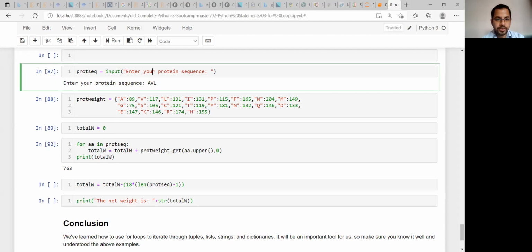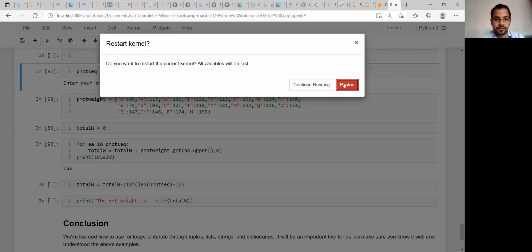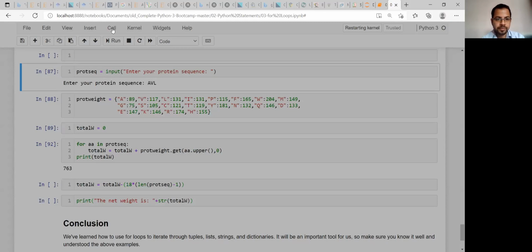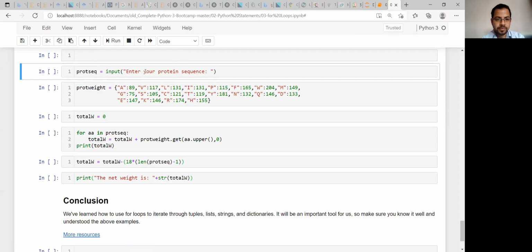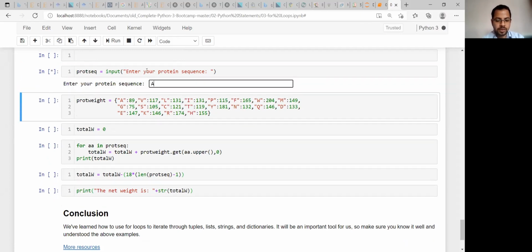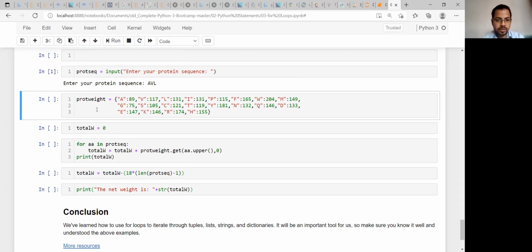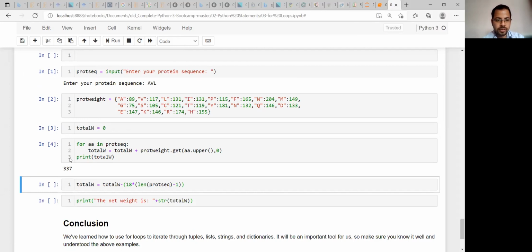Let me rerun this, restart this kernel. Yes, total weight. Now it is working.